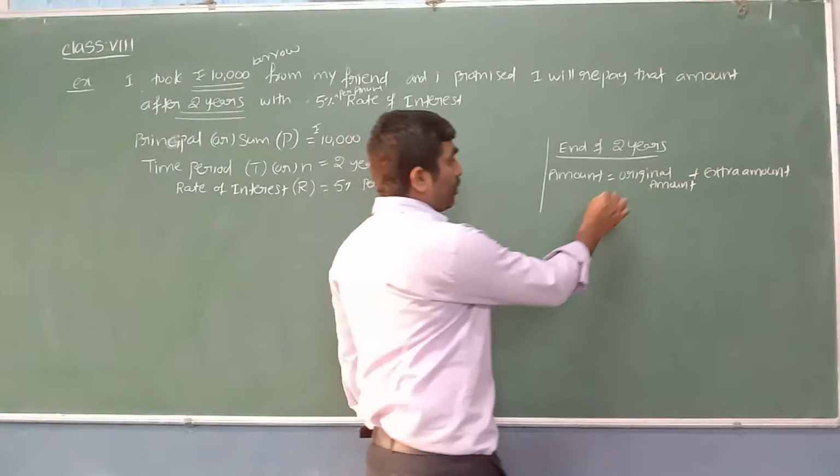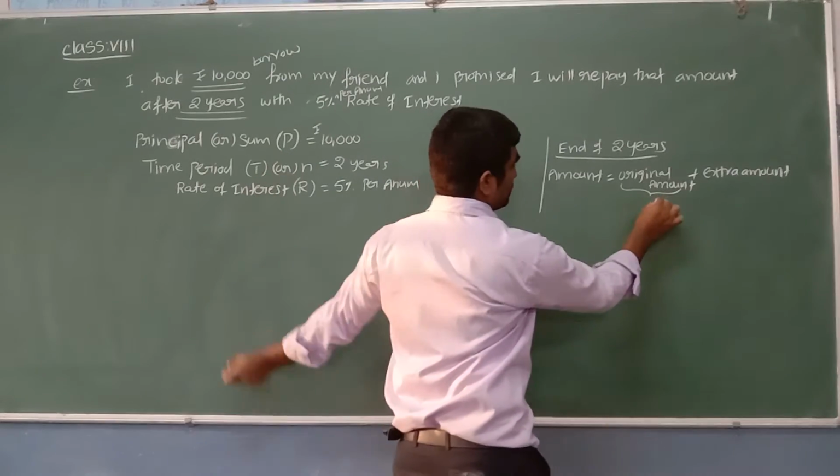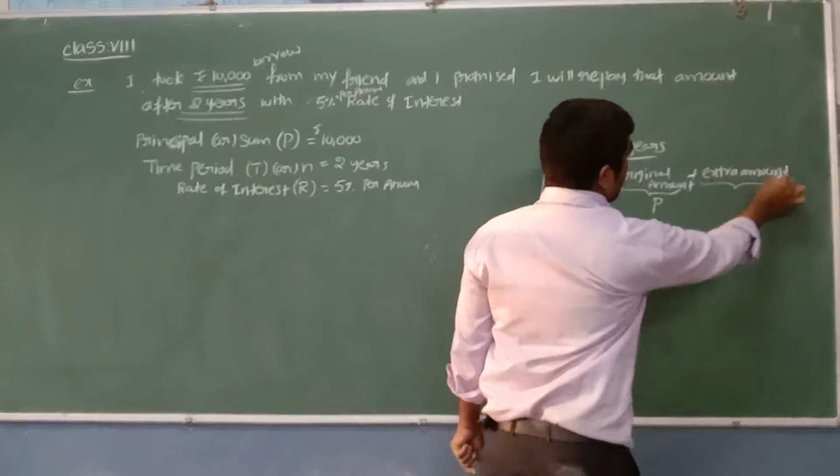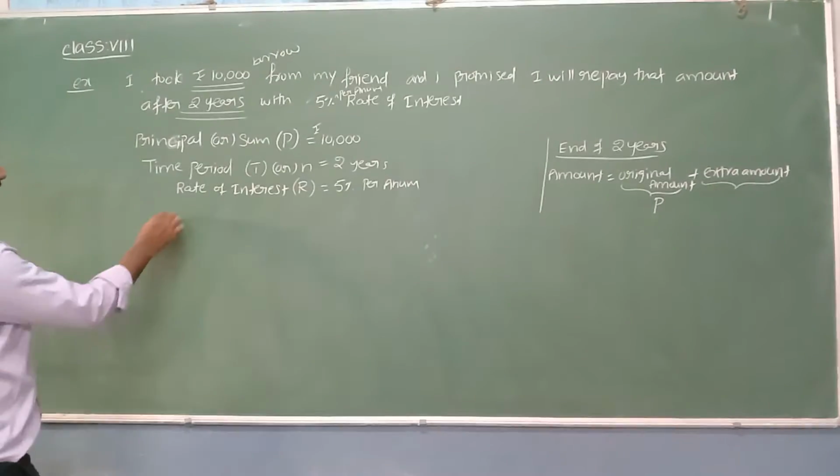The original amount we denote with P. And this extra amount we pay is called interest.